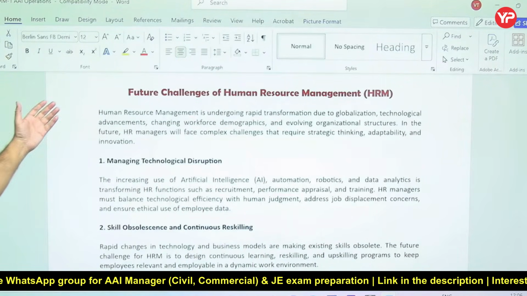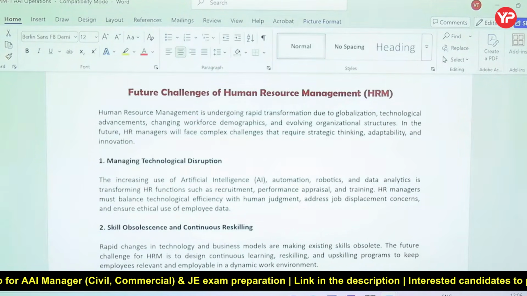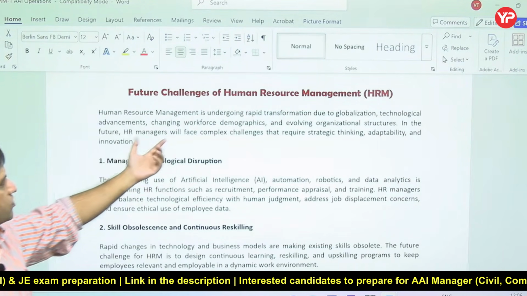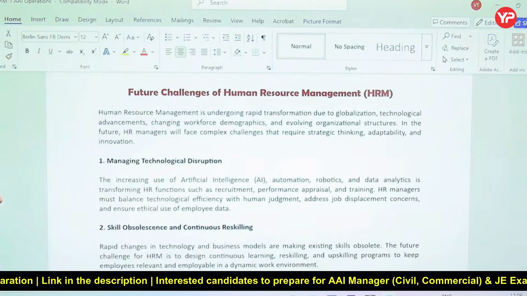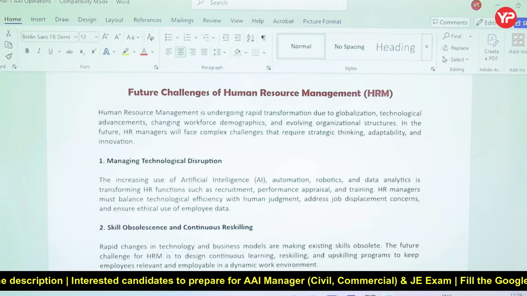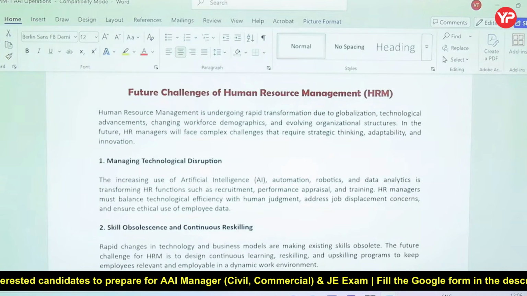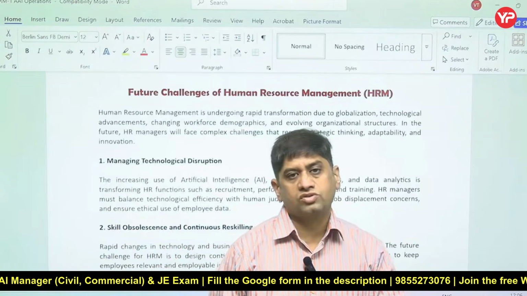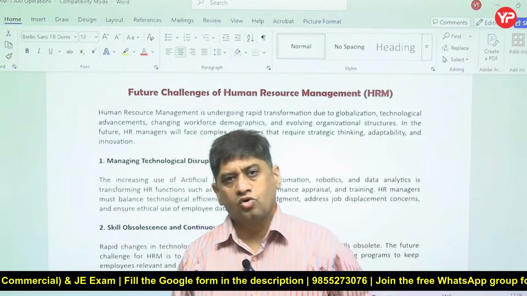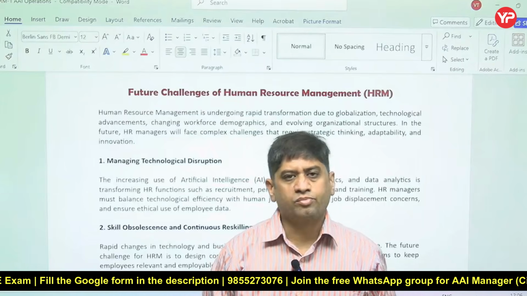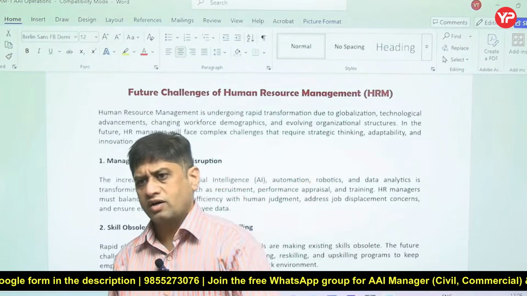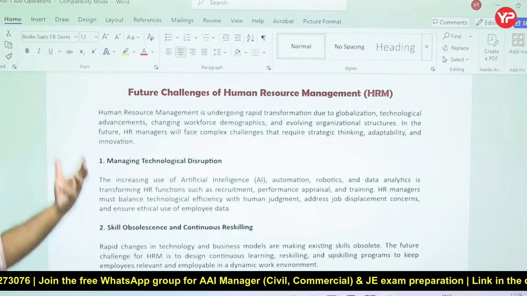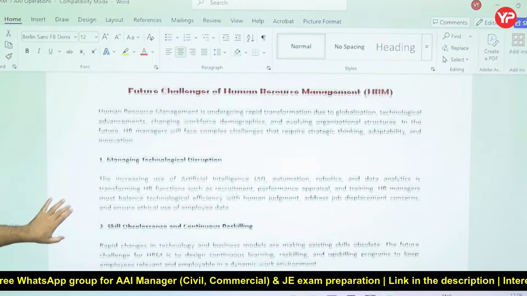So these new challenges are coming, because of advanced technology and changing workforce demographics, meaning age groups. We talk about Gen Zs now working in the office, and everybody knows their behavior. There are good things, and some things which need to be improved in Gen Zs, like work culture in the organization. Are they fitting into that organizational system or not?